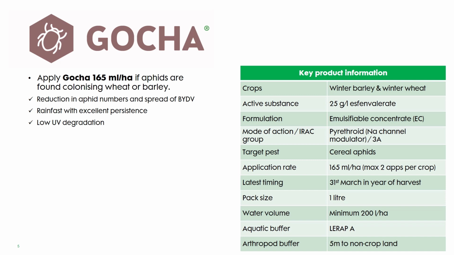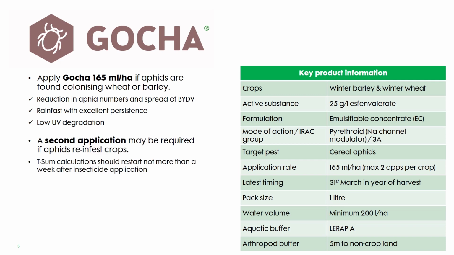Gotcha is quickly rain-fast, which is helpful in a catchy season, and the S-fenvalerate molecule is inherently less susceptible to UV degradation than other active ingredients, making it an ideal choice for use in early autumn. Decisions on application timing should take into account both the T-sum calculation of 170 day degrees from crop emergence, as well as crop inspections to determine the presence or absence of aphids prior to spraying.